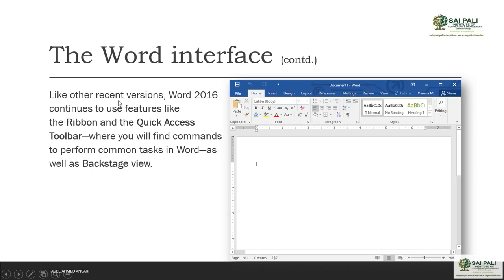As in previous versions, that means Word 2010 and Word 2013. Before Word 2010, this interface was not similar, it was different. But after that they made it similar, so the interface has not changed much. You will see the same interface here, which has the ribbon, the quick access bar, and the backstage view also.